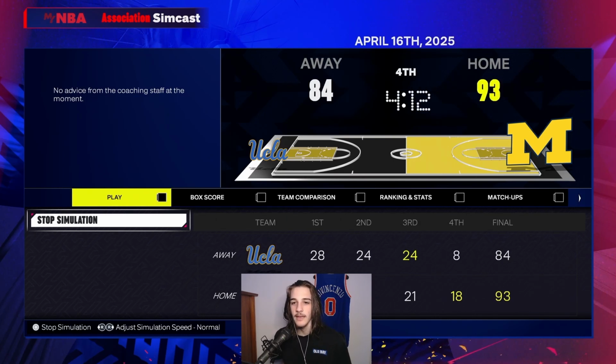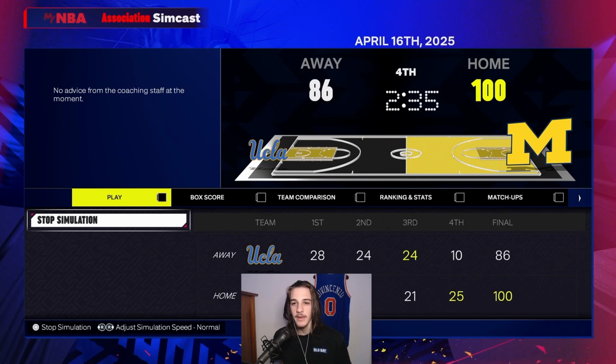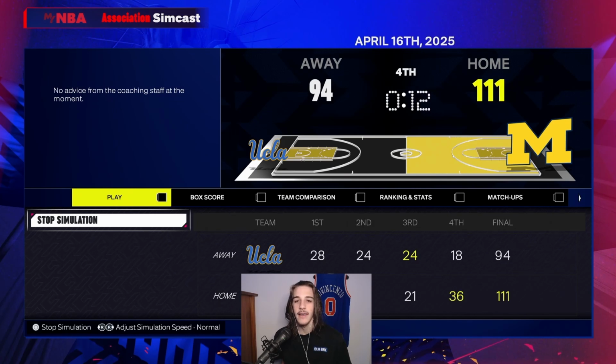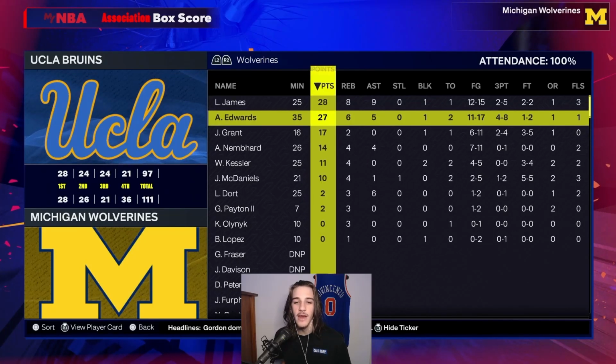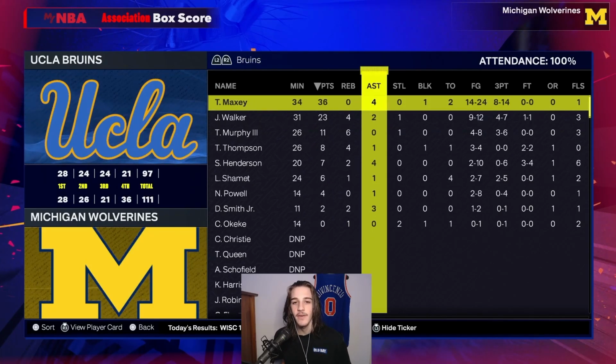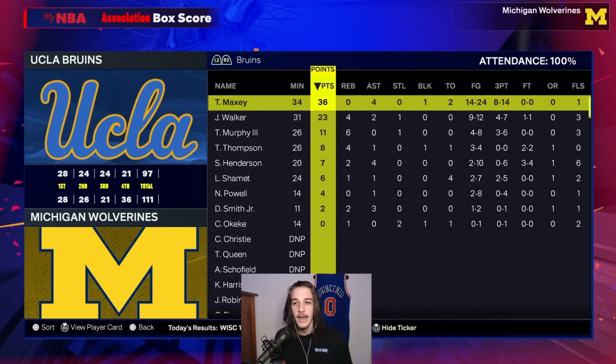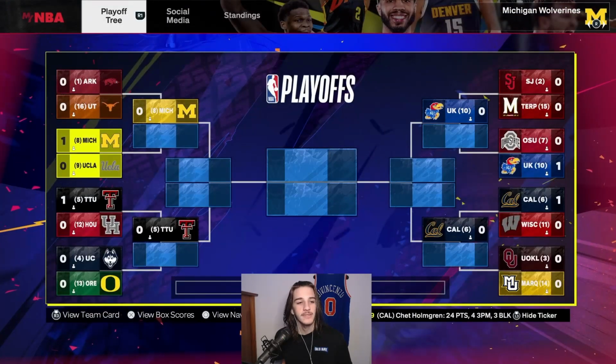Can UCLA close the gap, or will Michigan keep up the lead? It looks like they are going to maintain the lead, and they're going to get a win here at home, and they will. LeBron James drops 28, 8, and 9, and Anthony Edwards drops 27, 6, and 5. Hard to beat that. Maxey tried with 36, but it was not enough.